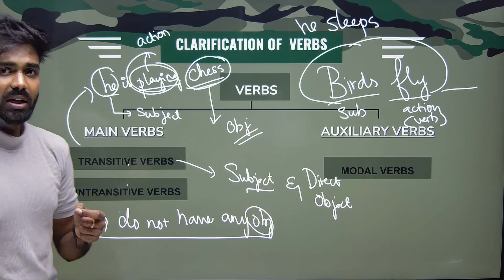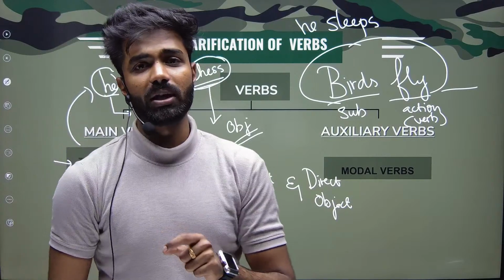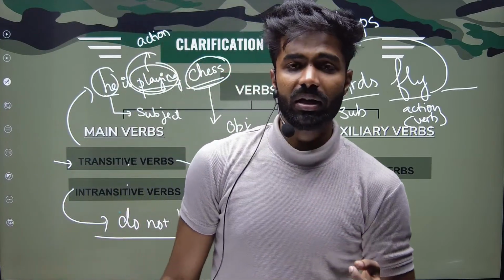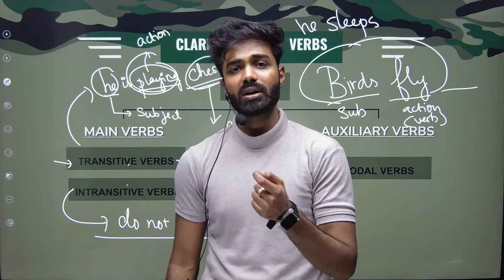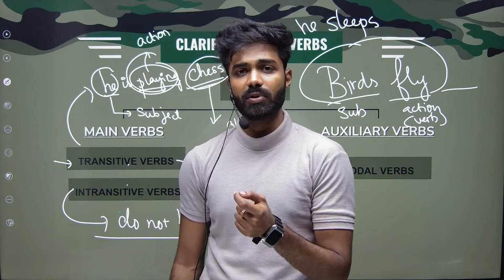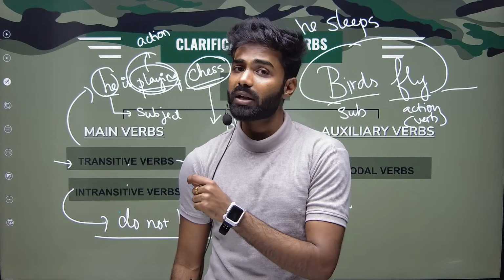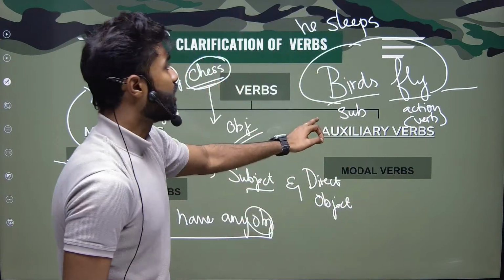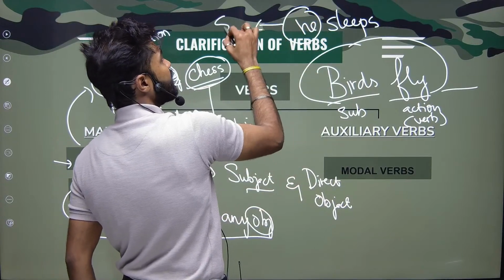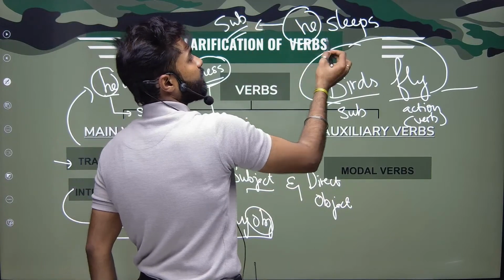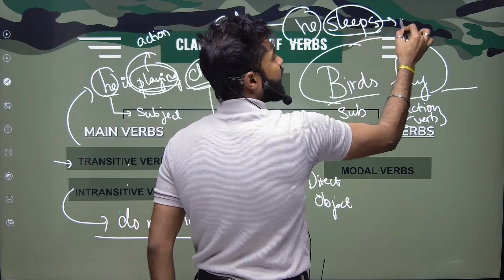All right. See, so transitive verbs, intransitive verbs. What are the difference? Transitive verbs will have a subject and also they will be attached with an object. All right. And what kind of object? To be very precise, it is a direct object. And what are intransitive verbs? Intransitive verbs are those verbs which do not have any object. See here, birds fly. He sleeps. He is my subject. Okay. Sleeps is an action.